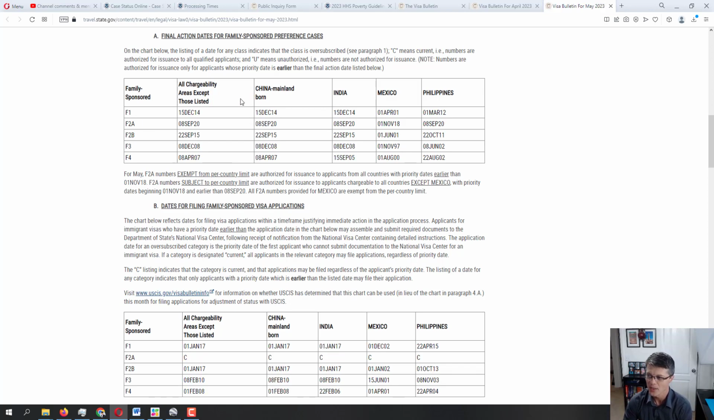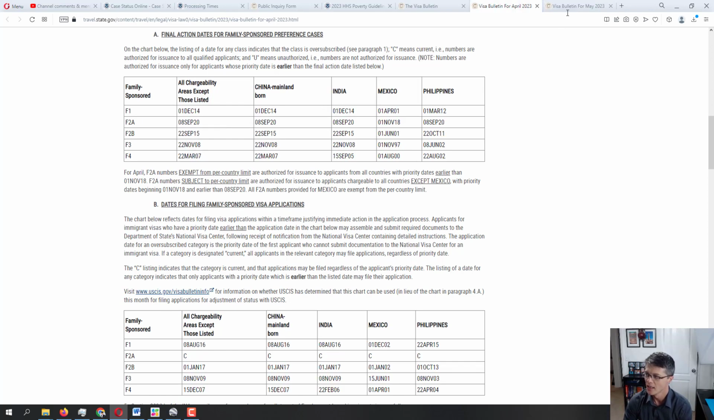Now, F2A, I already mentioned, it did not change. And here with this example, F2A, I often use it to help determine when you have your interview scheduled, because F2A is the category that used to be current, and we can see it still being current in the dates for filing, which is not correct information.